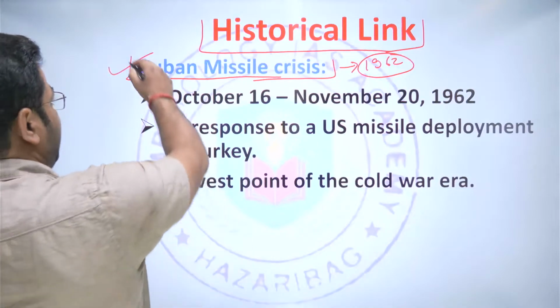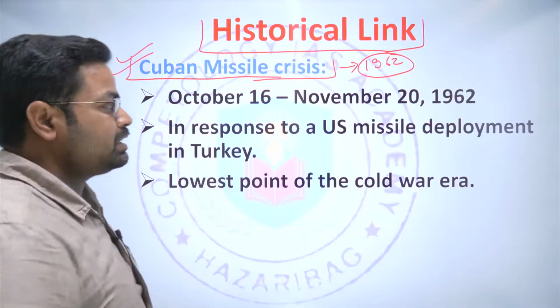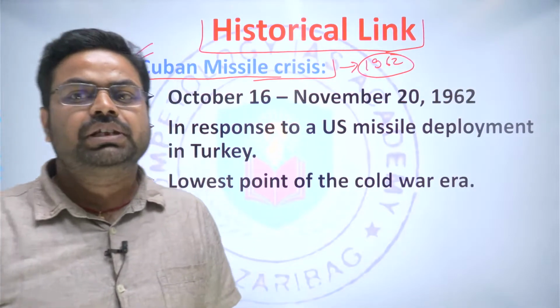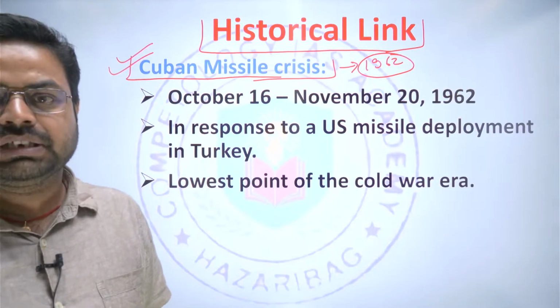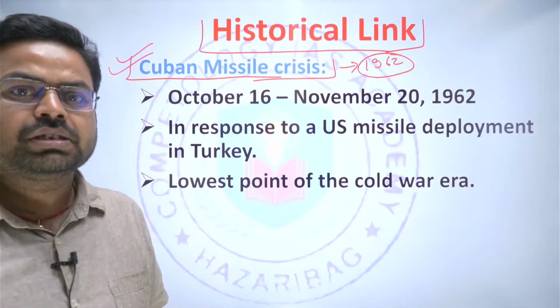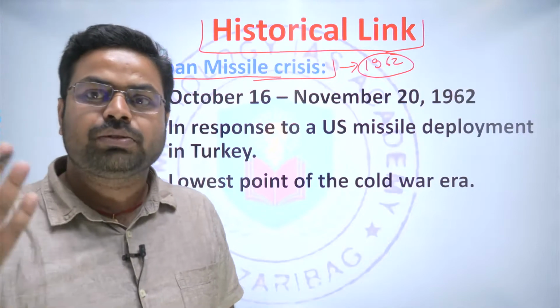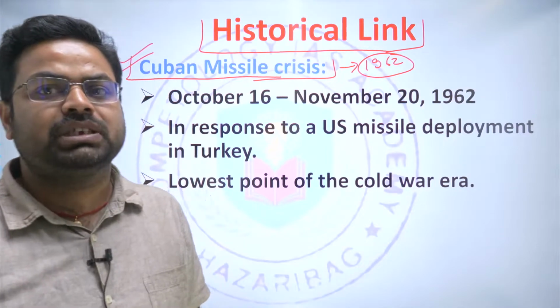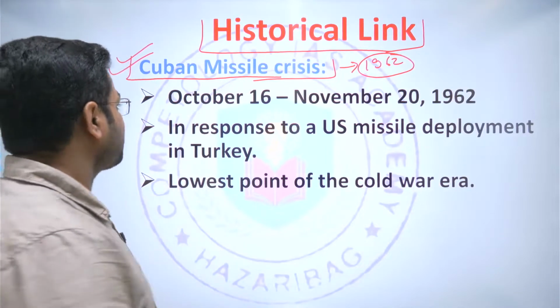And at that very time, the United States president was JFK, John F. Kennedy. He was also a young president, with young blood, who was completely opposed to Russia. So what had happened?